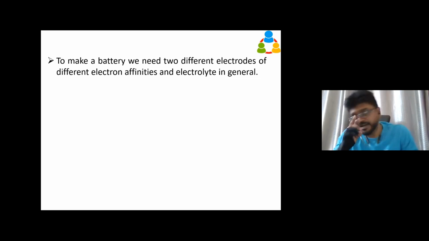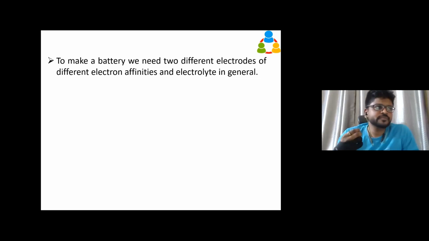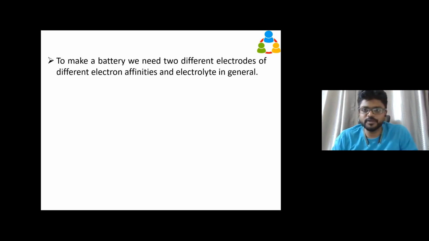Then what is an electrolyte? An electrolyte is a solution. Leaving the battery aside, generally, an electrolyte is like taking a cup of water and mixing table salt in it. You all know table salt means sodium chloride, NaCl.